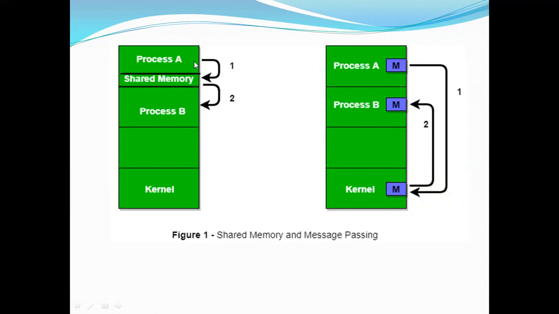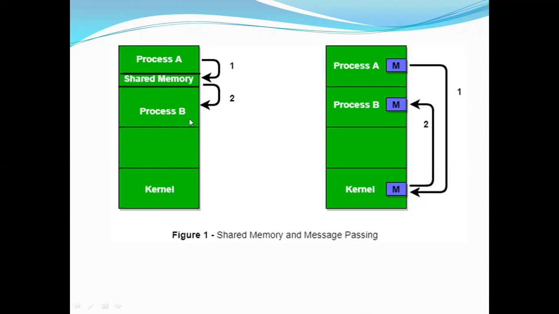A has full rights of authorizing the shared memory because it is the owner of that particular shared memory. A will drop a message to the shared memory and B will get the data from that shared memory. Similarly, if B wants to send some data to A, it will drop the message in shared memory and A will take the data from that shared memory. Likewise, they'll communicate with each other via shared memory.